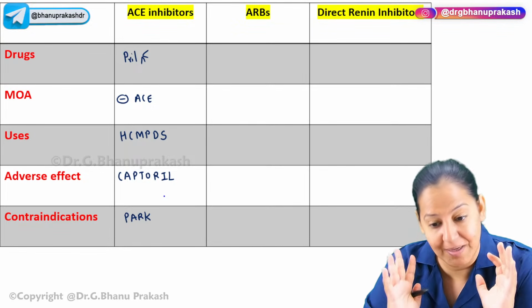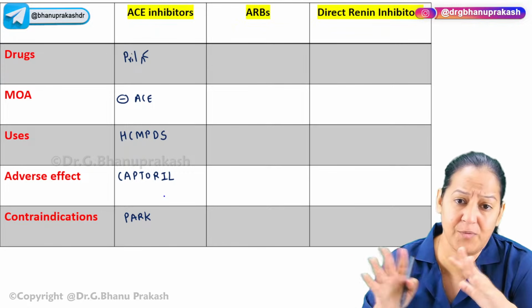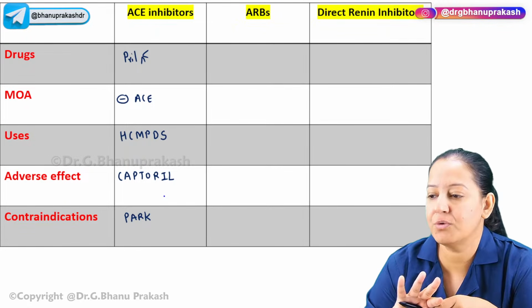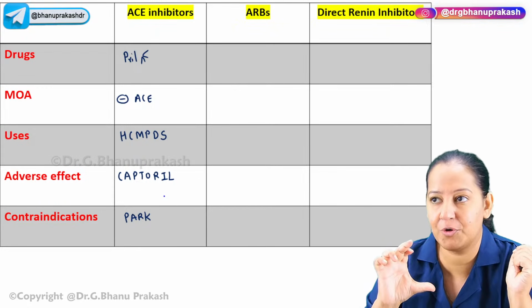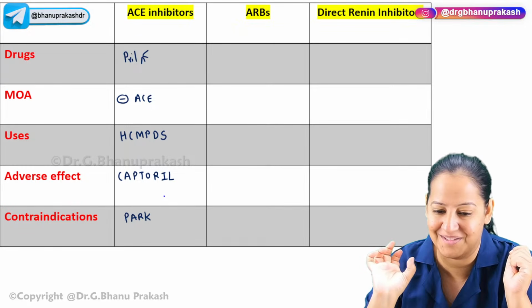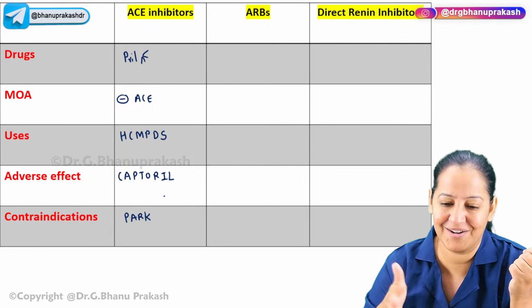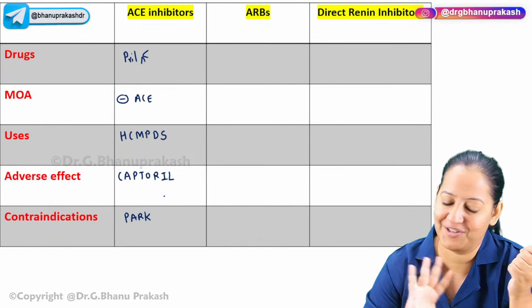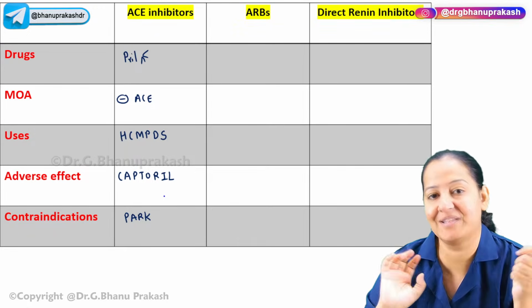So you have to make master charts like this, for all the drugs, for all the chapters of complete pharmacology, so that the big thick pharmacology book you can compact into just 30-40 pages. So before going to your exam, revise those 30-40 pages. All the drugs are in your hand. You have just revised it. This is a way to read pharmacology.